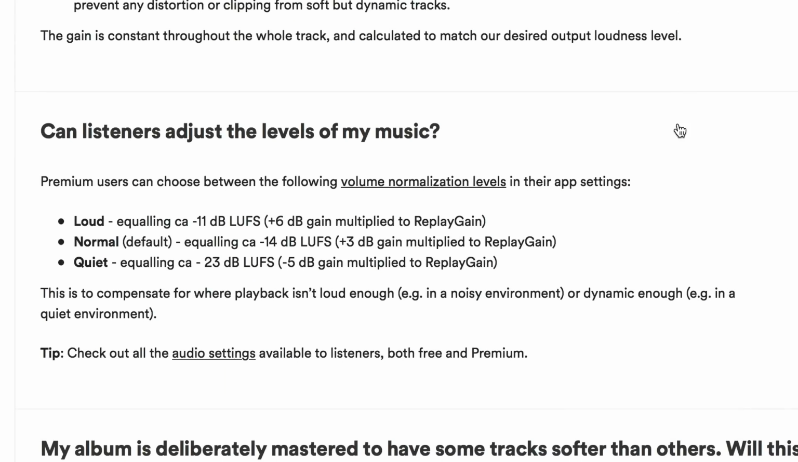So if your user wants, say, to, is it -11 it goes to? Oh, here you go. So yes, if the listener chooses the loud mode thing, then everything gets brought up to -11 LUFS or -11 integrated LUFS. Therefore, personally, I'd actually aim for -11 for other reasons as well. I'd aim for -11 and not -14 because, well, can I explain why?